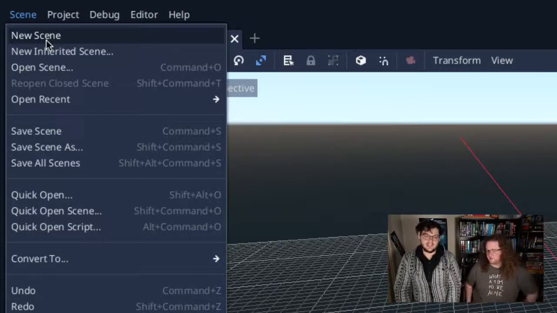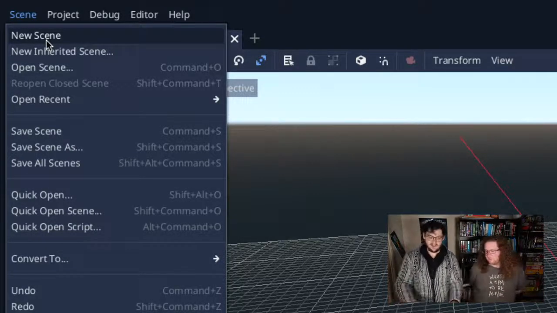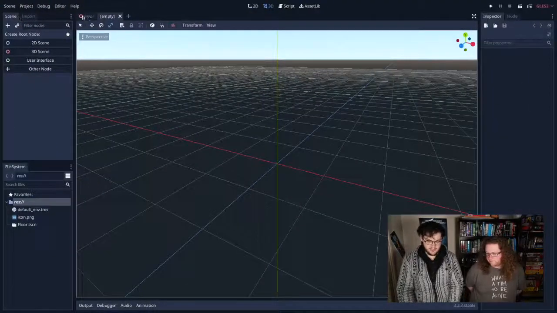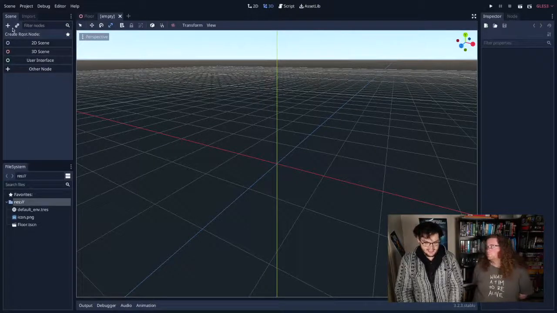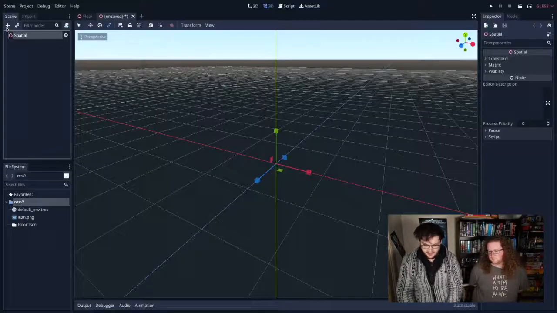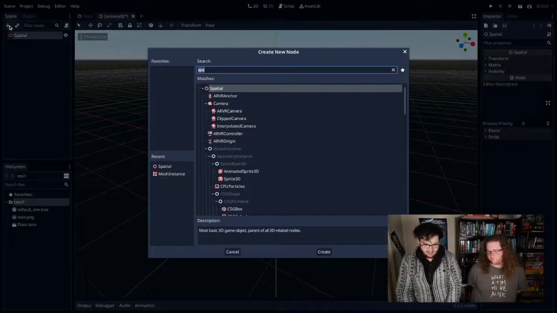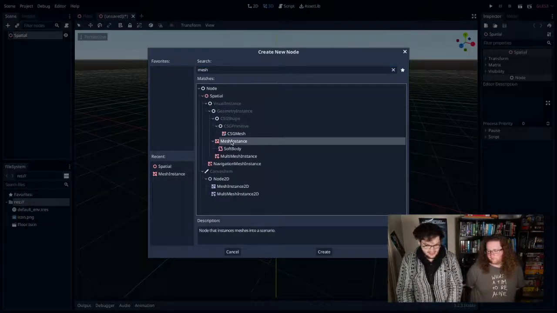So I'm going to make a new scene now and speed things along a bit so we can actually see what's going on. I'm going to click new scene, and you'll see a new empty scene. My floor still exists up here, back on the grid. In my new scene, I'm going to do the whole process I did last time, which is create a nice spatial node. Inside that spatial node, I'm going to add a mesh instance. It's pretty much exactly the same as I did last time.